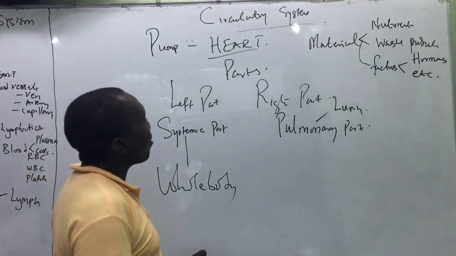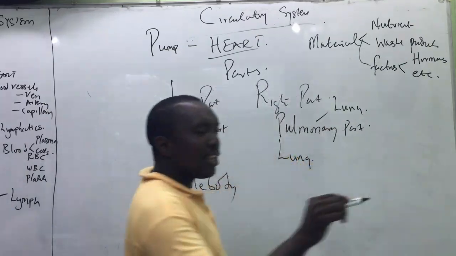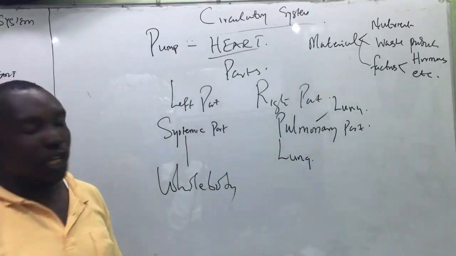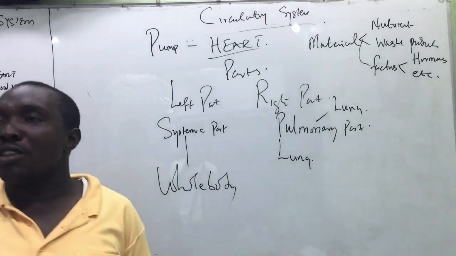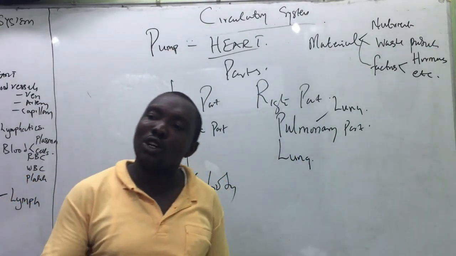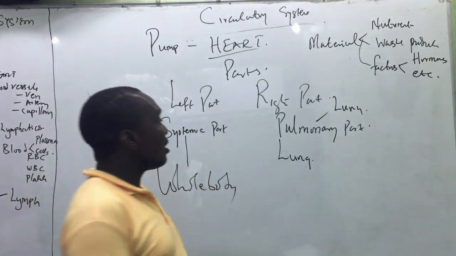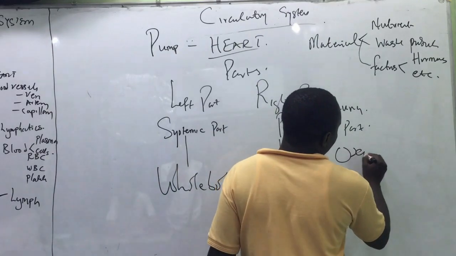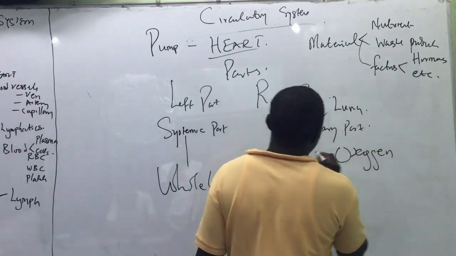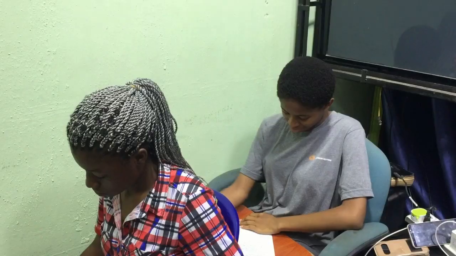Now you ask yourself, why is the lung so important compared to the other parts of the body in the circulatory system? The reason is that the lung is the source of the major thing that the body needs, and that thing is oxygen. That is why the lung is very vital in the circulatory system. Is that okay?